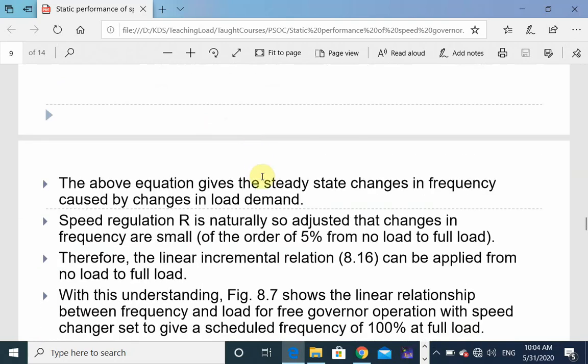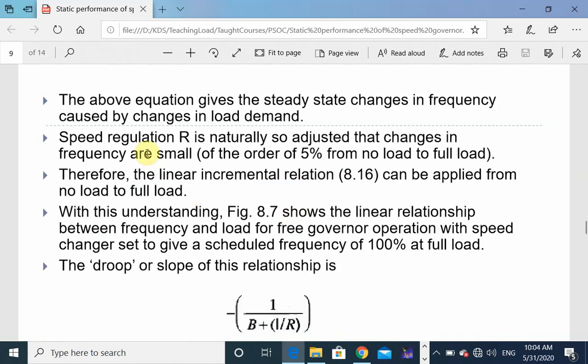The above equation gives the steady state change in frequency caused by changes in load demand. Speed regulation R is naturally so adjusted that changes in frequency are small, of the order of 5% from no load to full load. So it's a very important point how much change in frequency occurs. It is very small, not very large. Speed regulation is approximately of the order of 5%.